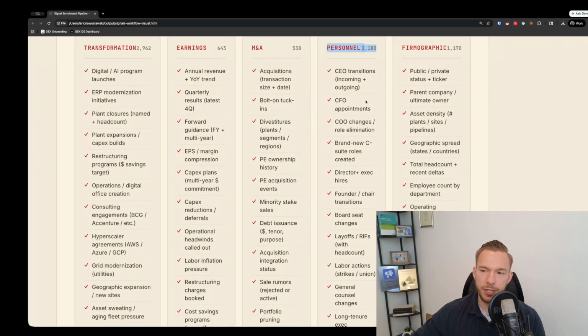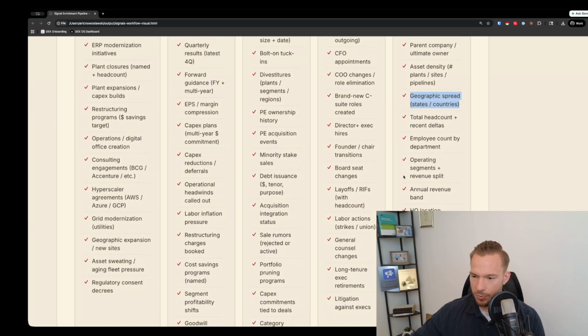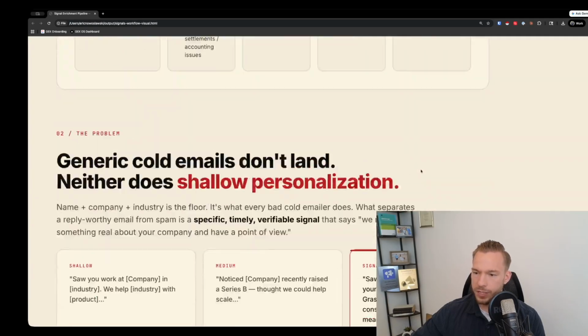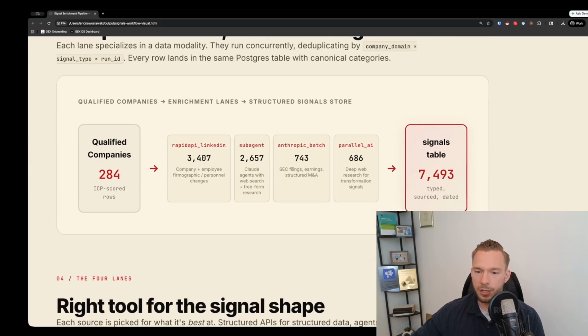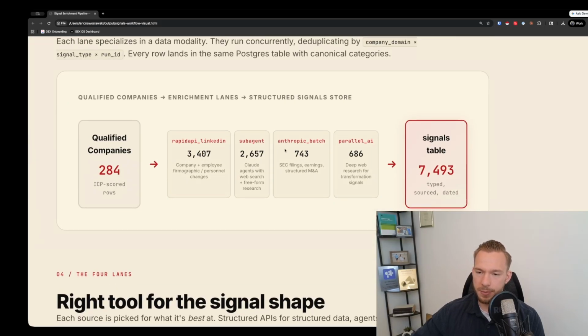And so the kind of things that we were able to find was a lot of, if they announced a personnel change on their website, we were getting that with the subagents. The asset density and how many plants they had and their geographic spread, those things we got. Oh, the reference customers we got through the Sonnet subagents as well too. And so there's just a lot of data that we're getting with the subagent. The Anthropic API, we were getting the SEC filings and their earnings, and then we were reading that with the Anthropic Batch API so that we could keep our costs down as well too.